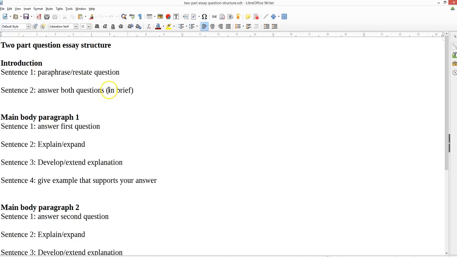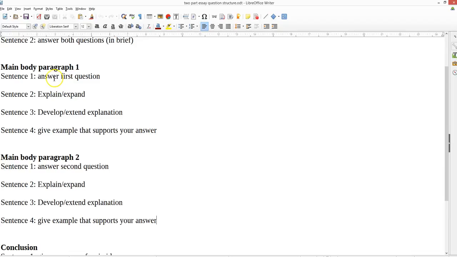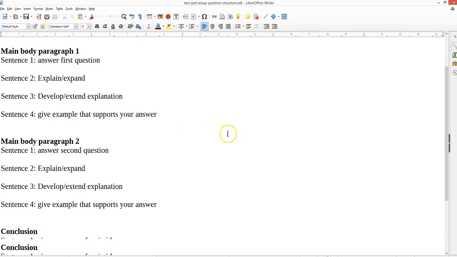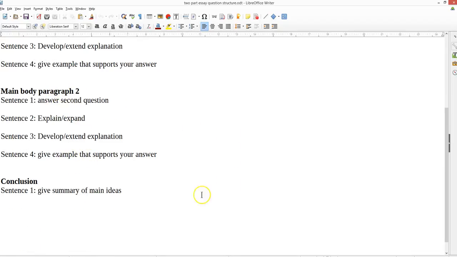You paraphrase, you briefly answer the questions, you expand on your answer for the first question, expand on your answer for the second question. At the end, you restate. You say, okay, as I've said, this is the topic again, and these are the 2 answers. Obviously, you have to paraphrase it. So you're showing the examiner a range of different language and vocabulary.